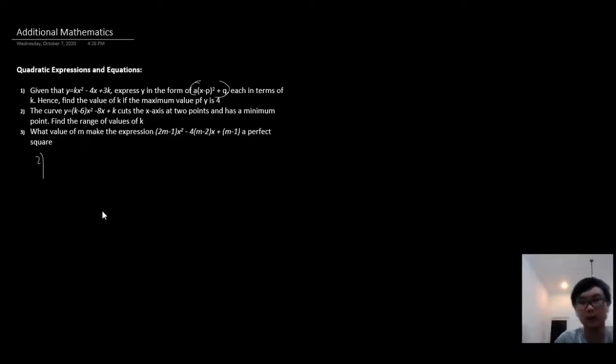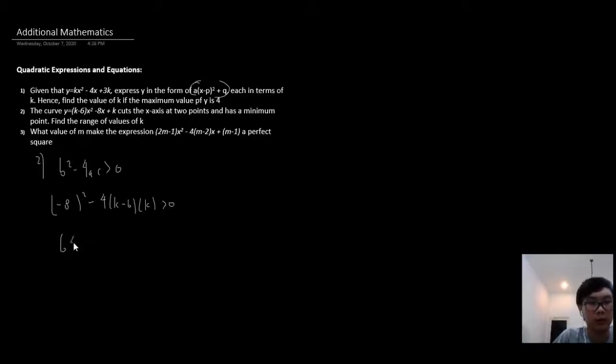With that being said, let's move on to solving the equation. Since we have declared that the roots are real and distinct, b squared minus 4ac will be greater than 0. From here on, it's pretty straightforward. We have negative 8 squared minus 4 times (k minus 6) times k is greater than 0.